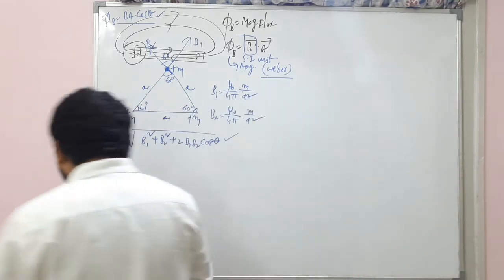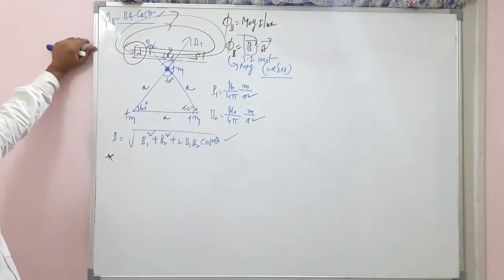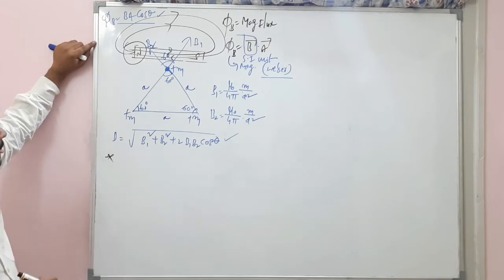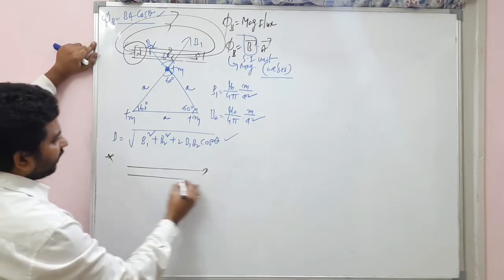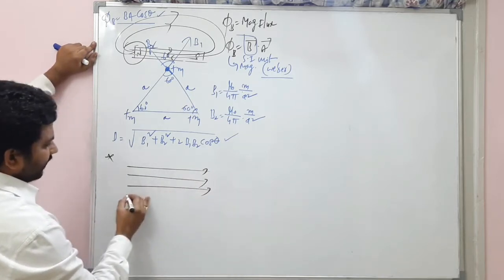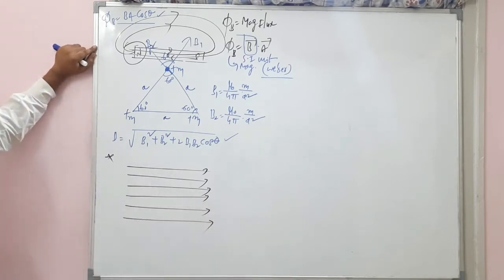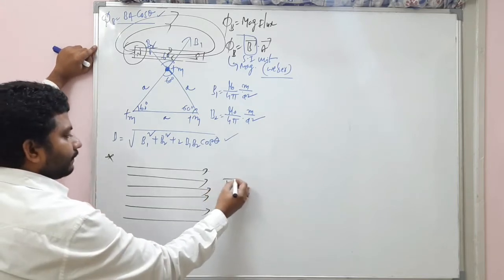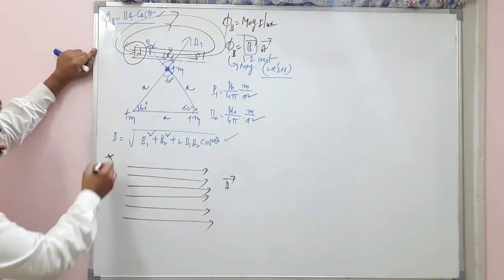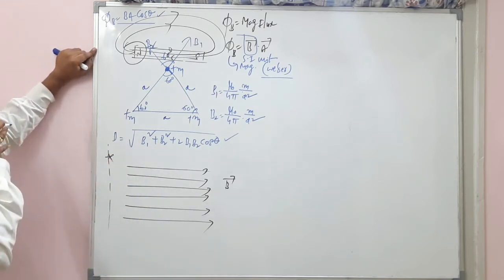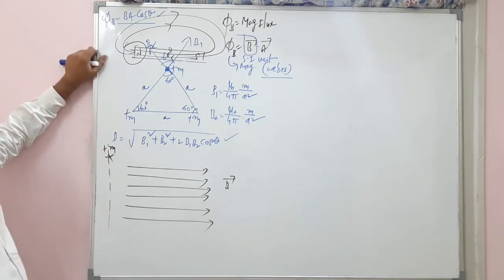Now let's come back to the point. Listen, students, there is a uniform magnetic field here. This is B bar. When the magnetic field lines are moving in this direction, that means there is a north pole here. I have told you, like a positive charge, we have to imagine a positive pole here.